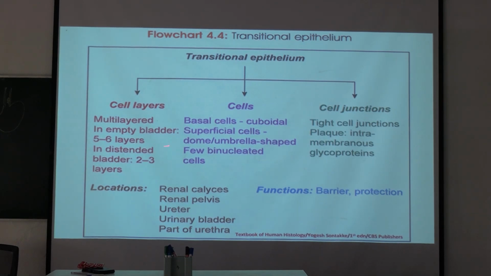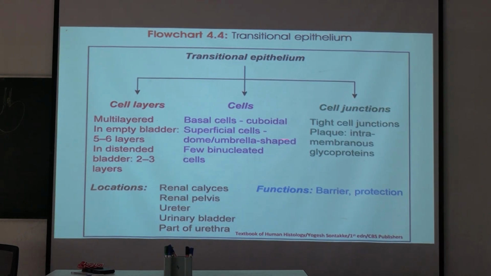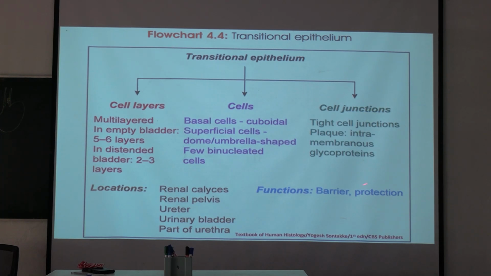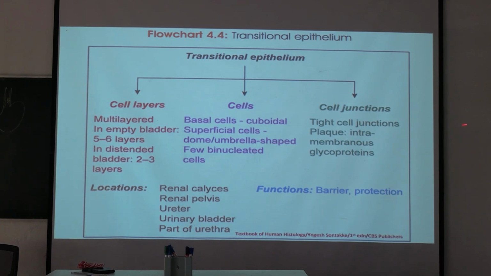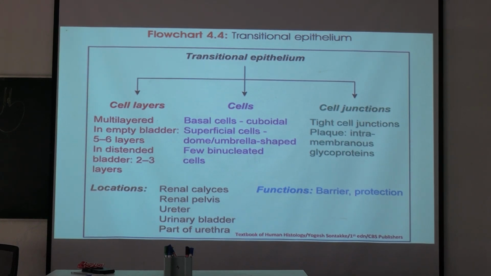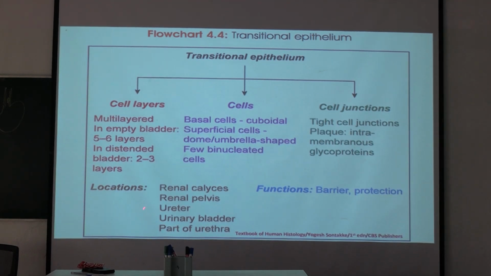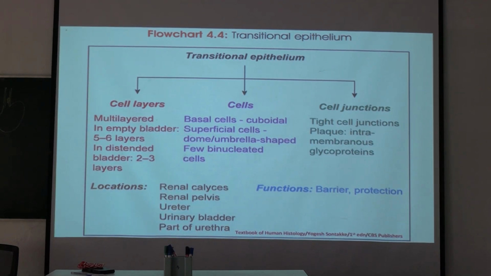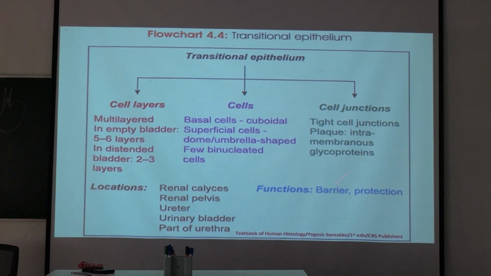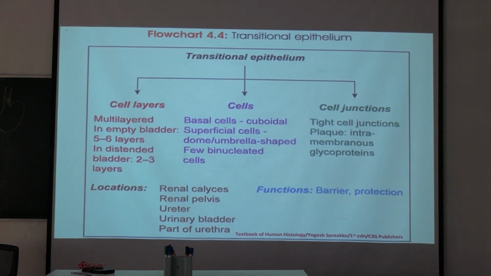So transitional epithelium: cell layer, multi-layer. In an empty bladder, 5 to 6 layers; in a distended bladder, 2 to 3 layers. Basal cells are cuboidal, superficial cells are dome or umbrella shaped, and a few binucleated cells are present. They show mitotic activity. Cell junctions are present, tight cell junctions, and plaque intramembranous glycoproteins are present. Locations are renal calyces, renal pelvis, ureter, urinary bladder, part of urethra, up to the middle of the prostatic urethra. This transitional epithelium extends from the renal calyx. What is the function? Barrier function and protection.